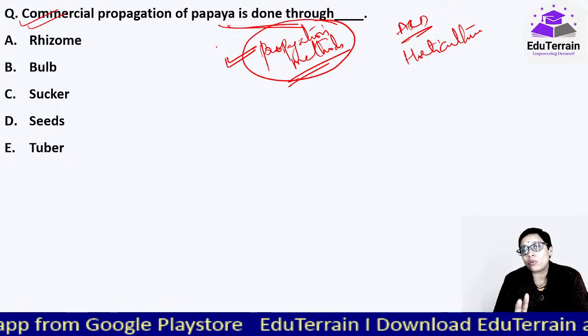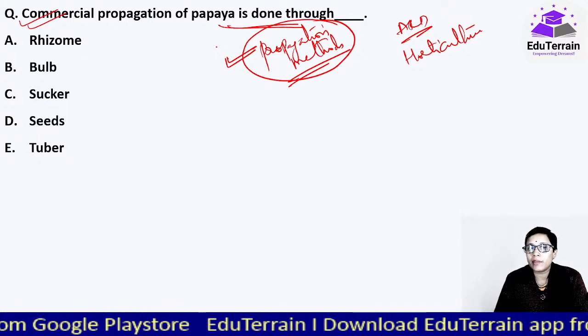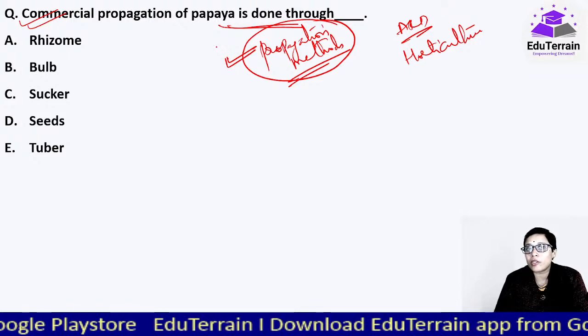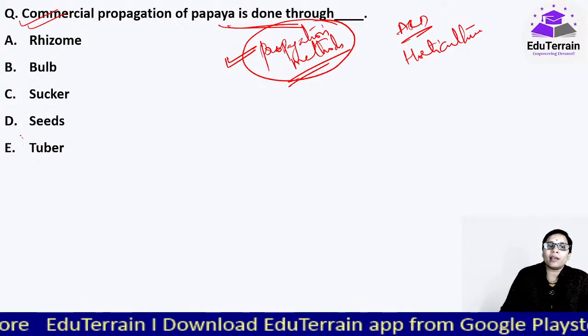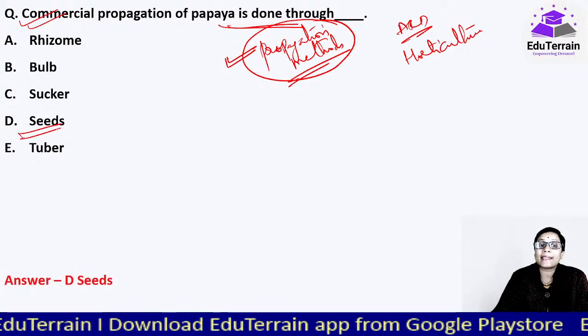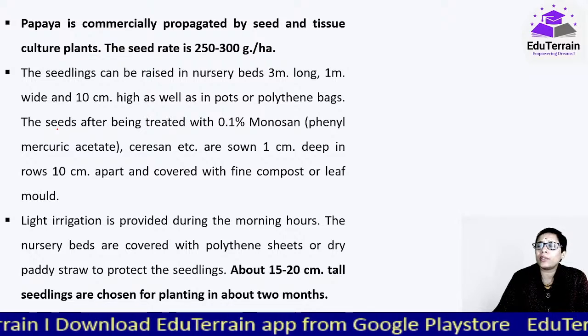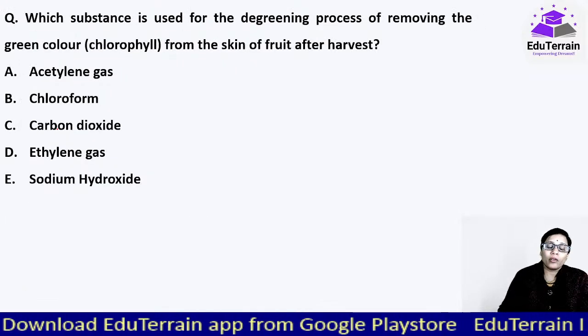One or two questions are compulsory from this. In this examination we have got 3 questions. One we saw was coconut. Papaya also, it's done through seeds. Through seeds only it is done. Moving on to our next question.